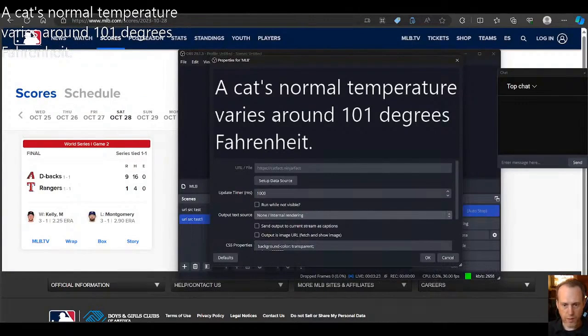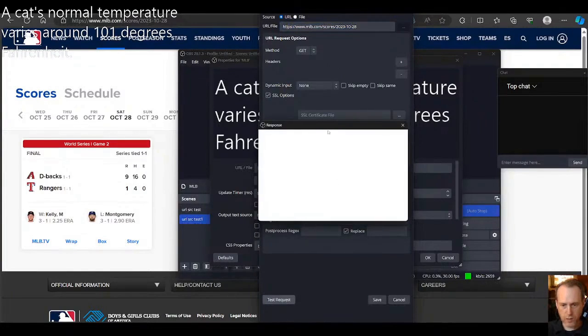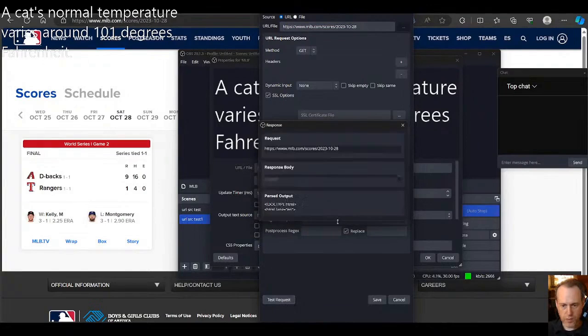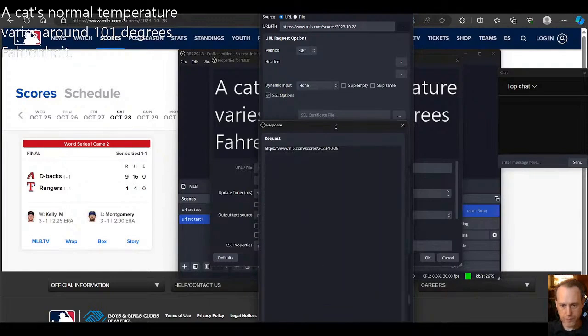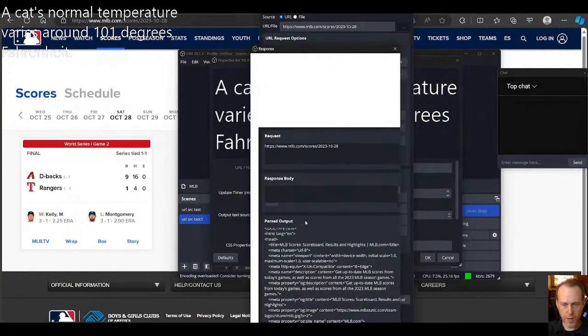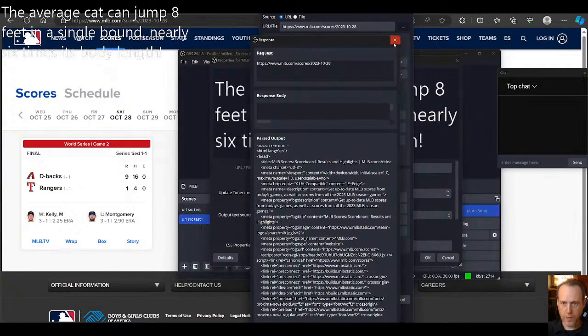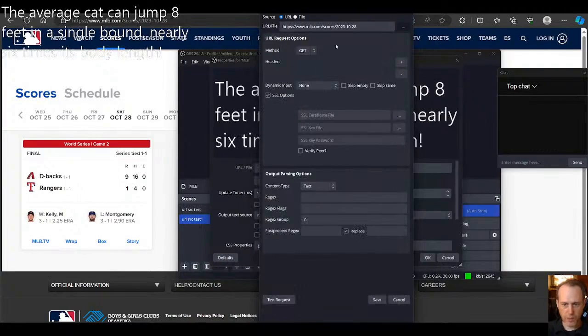By default, you're getting the cat source here in OBS. So let's go ahead and paste in the URL we have for MLB. Let's keep it at text for now and just test the request. This is a good test for us to see that we're actually getting the output that we're expecting. So this is like a 400 kilobyte HTML body here, so my computer might be a little slow. It's really big for displaying, but we know that it's working. Now that it's on text, we know that it's working.